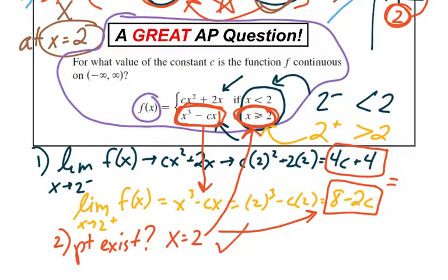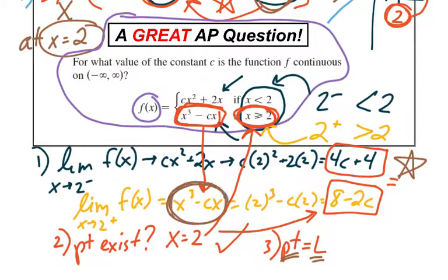The point will exist. Now for step 3, we check to see: does the point value from step 2 equal the limit from step 1? Well, the limit's going to exist, because we're going to check that in a minute. So the limit hopefully will exist, and the point in step 2 exists. Now, do we know if they're equal? Well, if you think about it, the point value, we're going to plug into this equation, because that's where x is greater than or equal to 2. But I'm also using that here for the limits. So the limit equation is going to be the same as the point equation. So yes, the point will eventually equal the limit.